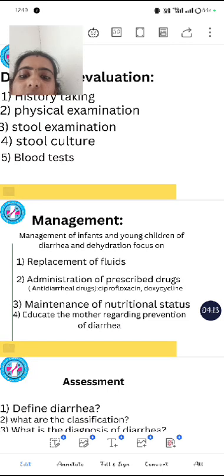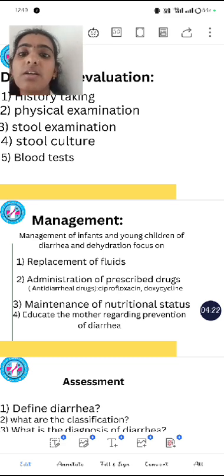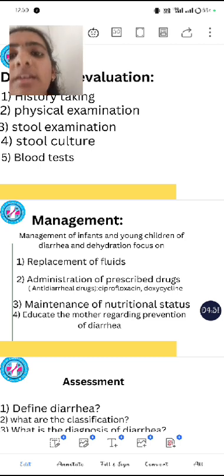And management of diarrhea. The management of diarrhea and dehydration in infants and young children focuses on replacement of fluids, because the patients get more dehydrated. Replacement of electrolytes is very important in diarrhea, whether the patient is young or older. Another one is administration of prescribed drugs, that means anti-diarrheal drugs, for example ciprofloxacin, doxycycline. Another one is maintaining nutritional status and educating the mother regarding prevention of diarrhea hereafter. So these are the 4 important aspects of management for diarrhea.